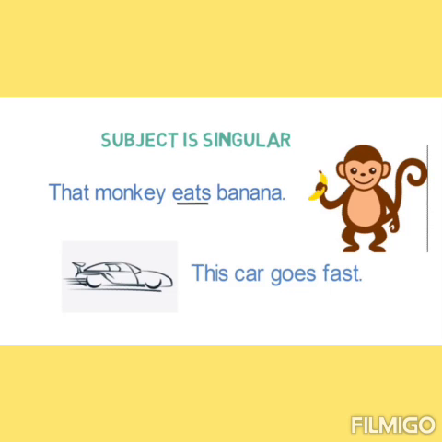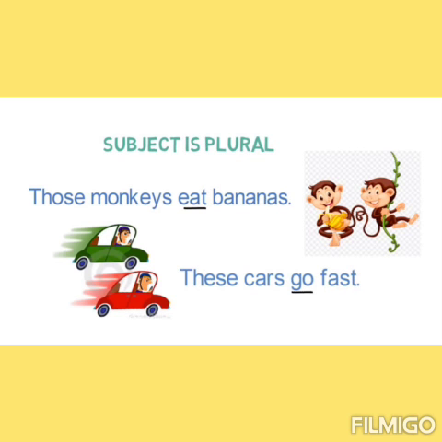That monkey eats banana. This car goes fast. Car is one, singular in number. So the verb will also be in singular form. And we add es with go. So the correct verb here is goes. That car goes fast.